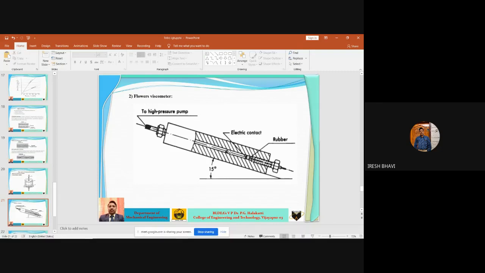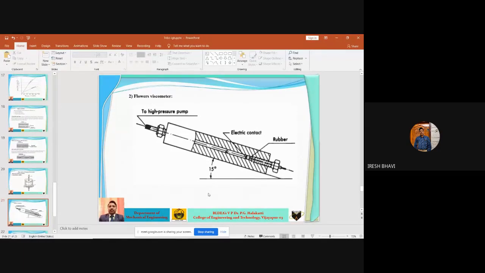This tube is completely filled with the lubricating oil whose viscosity is to be measured. First the tube is placed horizontally, and the ball is at this position. Then they rotate it up to 15 degrees, an inclined position at a definite angle to the horizontal.